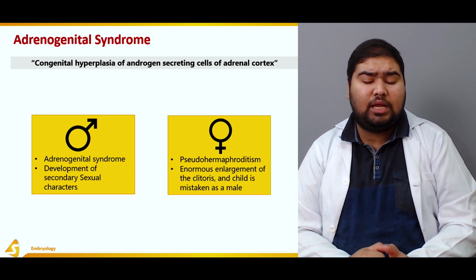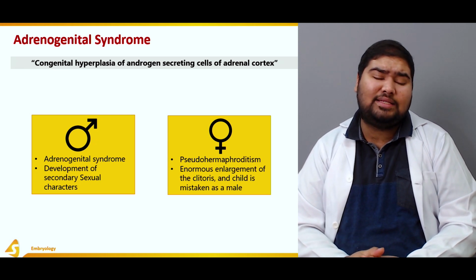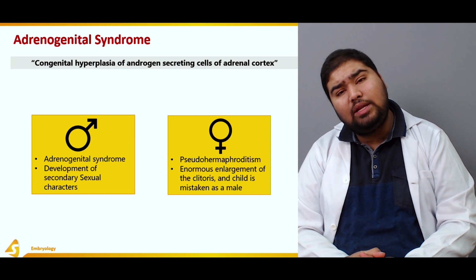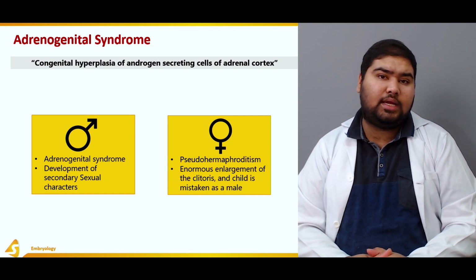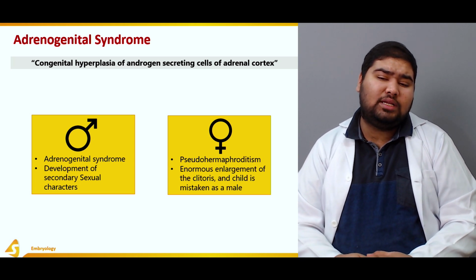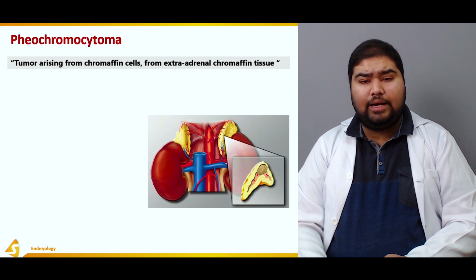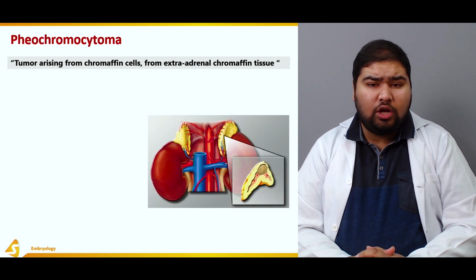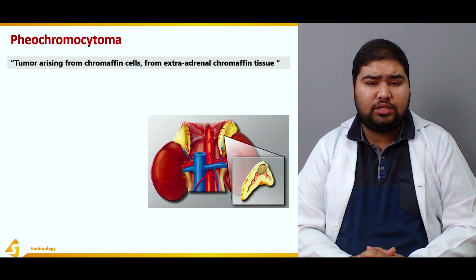There may be enormous enlargement of the clitoris, and the child is mistaken as a male. This is again due to increased amount of circulating androgens. These circulating androgens cause enlargement of the clitoris and lead to pseudohermaphroditism.